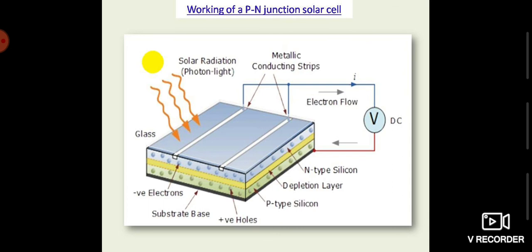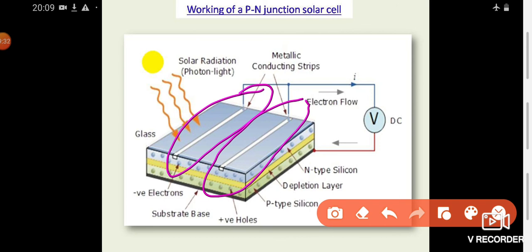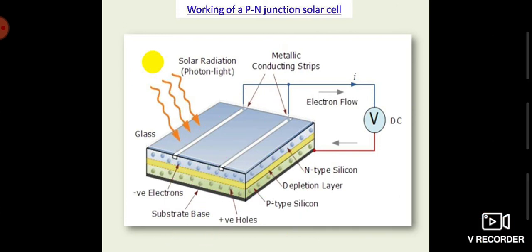And apart from this, you can also see the finger-like metallic conducting strips or metal contacts, that is this one. These can be more in number. They are like fingers, so they are called finger-like contacts. The anti-reflection coatings are generally tin oxide or indium tin oxide coatings on the surface of the solar cell.